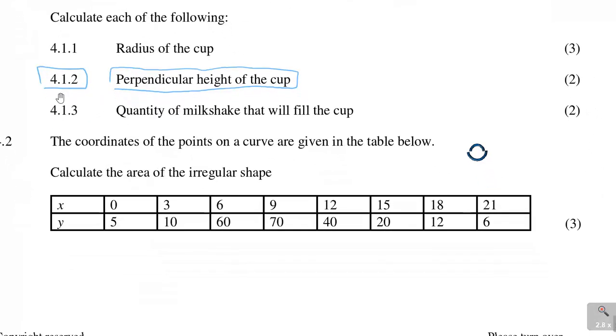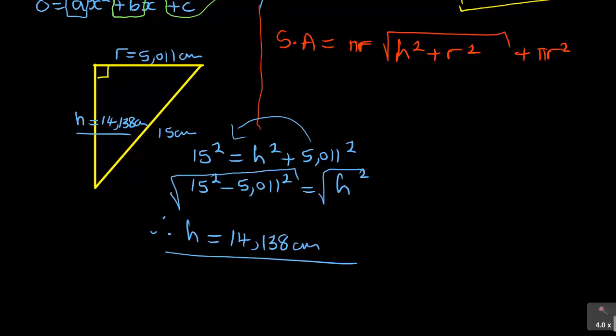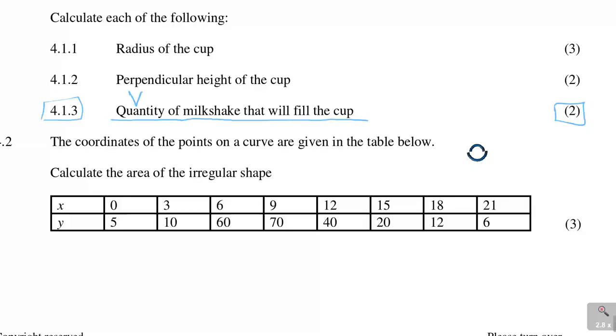Moving on, then they say calculate the following. Still continuing. We're done with this part. Now we are looking at the next one, which is 2 marks also. It says the quantity of milkshake that will fill the cup. Now quantity means volume. That word quantity there is about V, the volume.